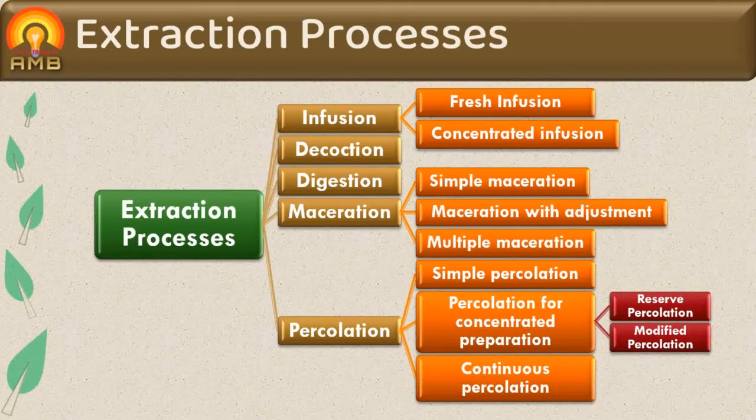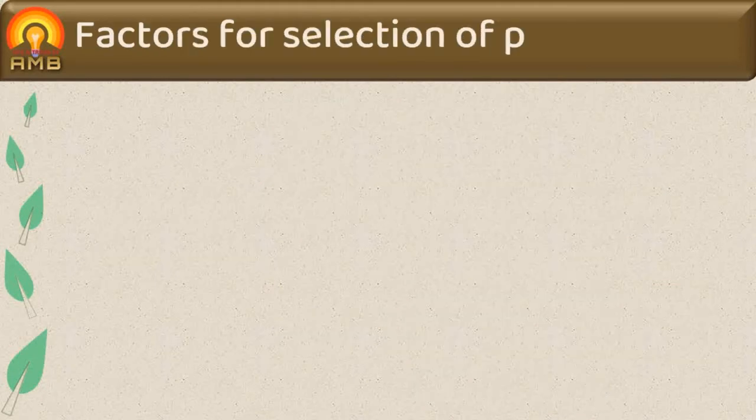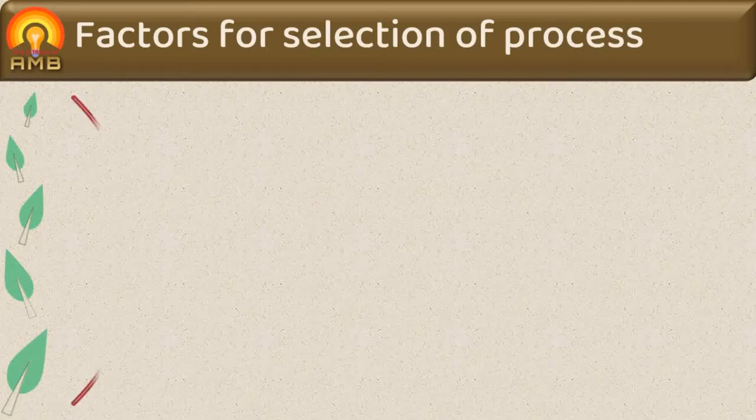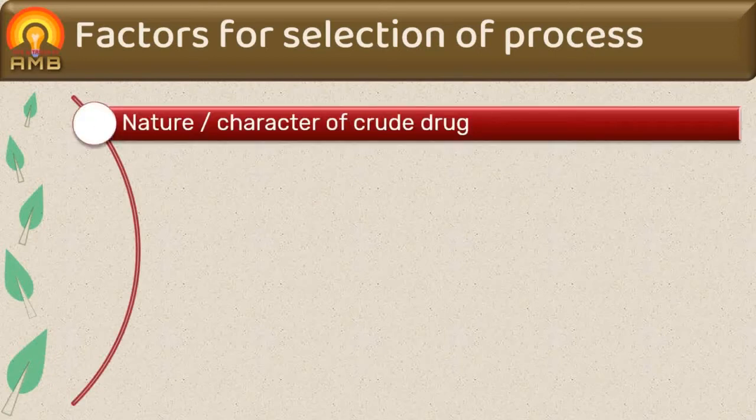Now the question arises in mind, which process is selected from this variety of processes of extraction for a crude drug? For selection of extraction process, we have to consider some factors. Let's discuss these factors. So for selection of extraction process for extraction of crude drug, various factors should be considered as follows. First is nature or character of crude drug.